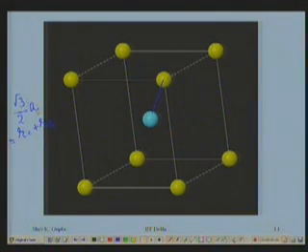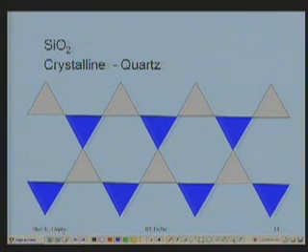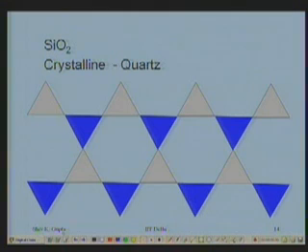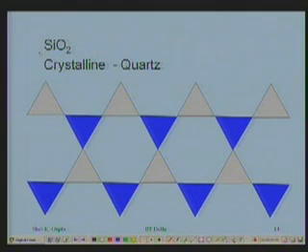Okay. So that is the arrangement which we have looked at in these structures. Now we shall talk about another crystalline arrangement where I have tetrahedral coordination as silica, SiO2. Charge on the silicon is +4. I have to maintain a greater distance between 2 silicon ions, because there is a very strong repulsion between them, and also I have to maintain the SiO2 composition as well as the neutrality.